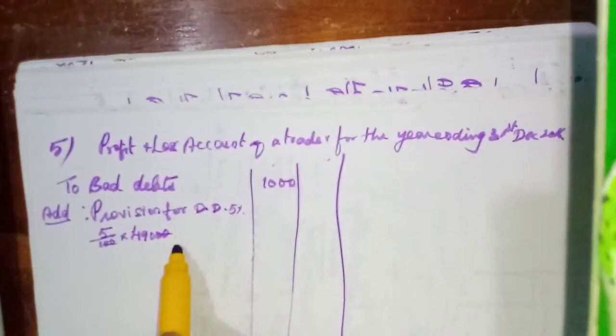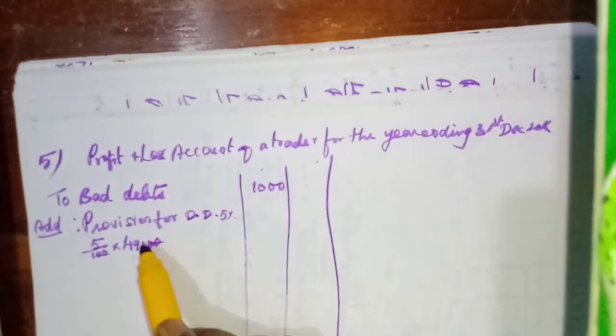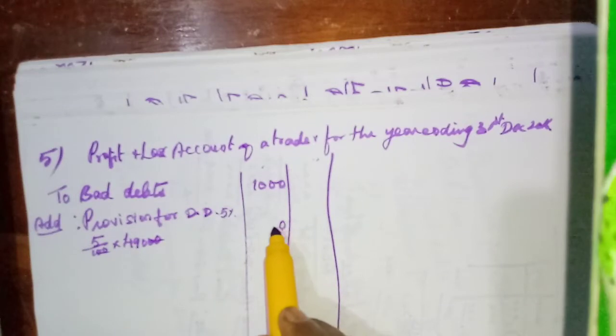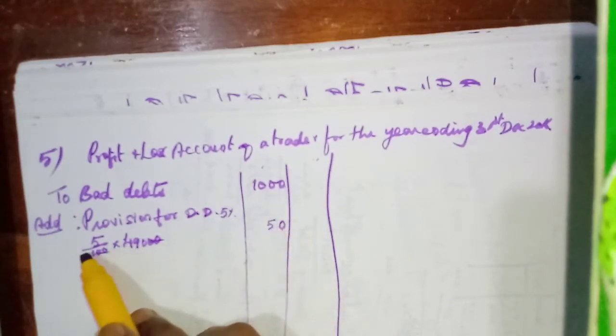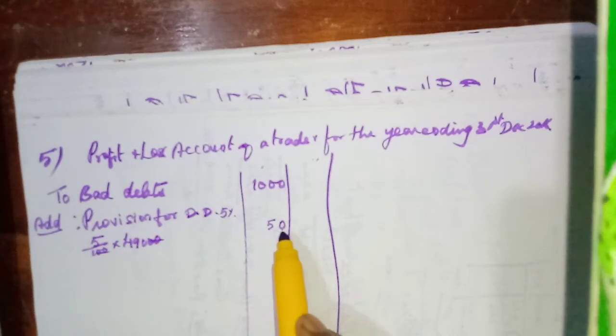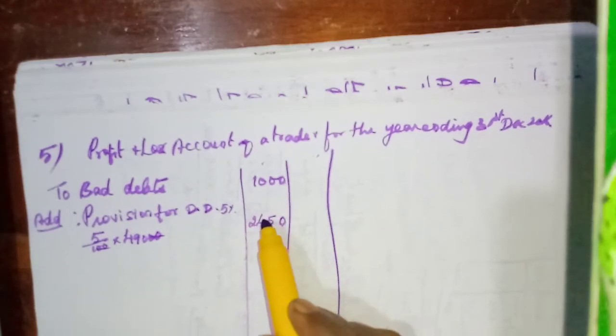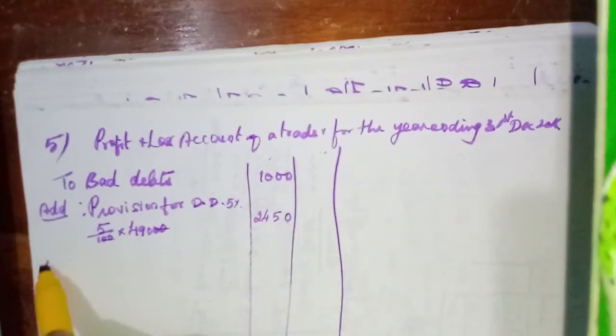Here, 5%: 9 5s are 45, balance 4. 4 5s are 20, 20 plus 4, 24. So 2,450.